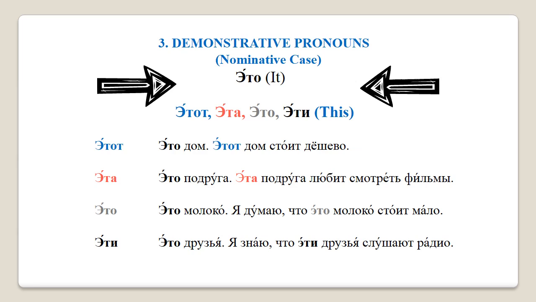Это подруга. Эта подруга любит смотреть фильмы. It is a female friend. This female friend loves to watch films. Это молоко. Я думаю, что это молоко стоит мало. It is milk. I think that this milk costs little. Это друзья. Я знаю, что эти друзья слушают радио. These are friends. I know that these friends listen to the radio.